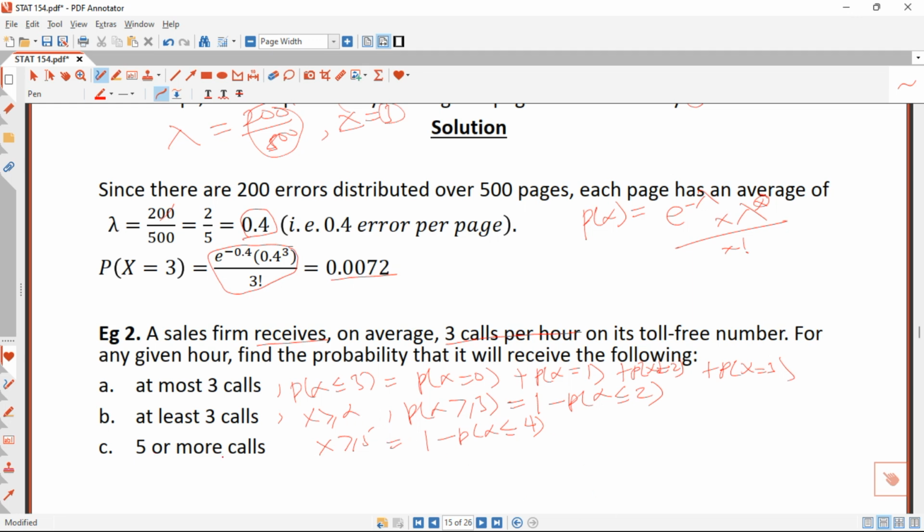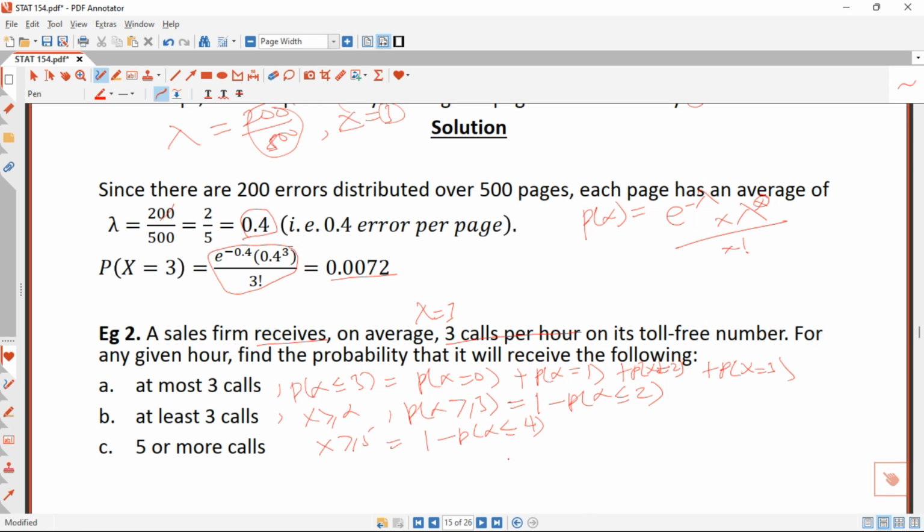The 5 or more is the same as at least 5, you know that the 5 itself is included. Once you know this, solving it will be very, very simple for you. And right now we know from our question that our lambda is equal to 3, and then we have our x's here. So solving this question is very simple.